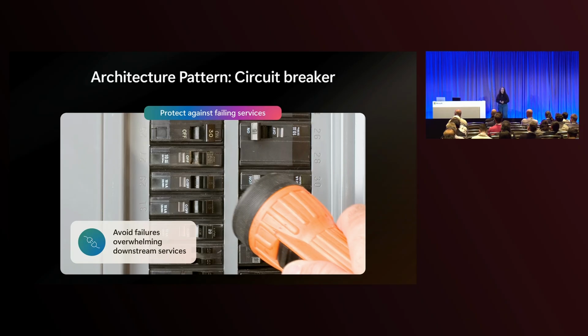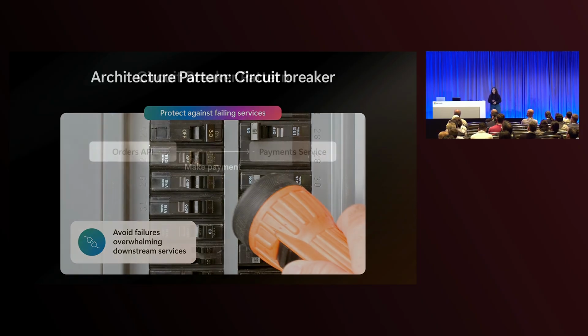The circuit breaker pattern is implemented as a state machine with 3 states. In the closed state, requests can continue flowing through, just like a closed circuit. In the open state, requests are blocked. There's not going to be any requests made to the service that's been failing. And the third state is half open. This is like a test state where we send a test call to see, am I ready to close the circuit, or do I need to keep it open and continue blocking calls for a little bit longer?